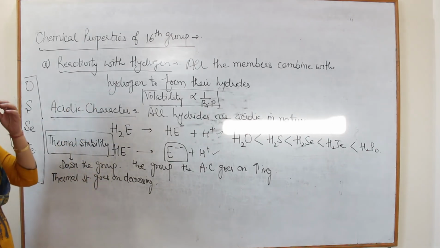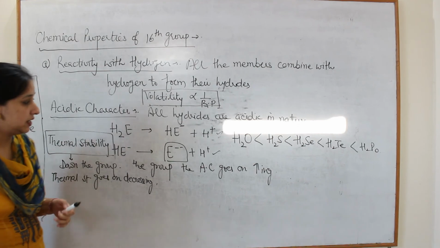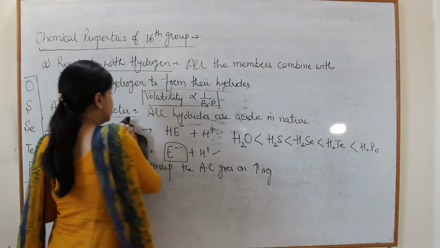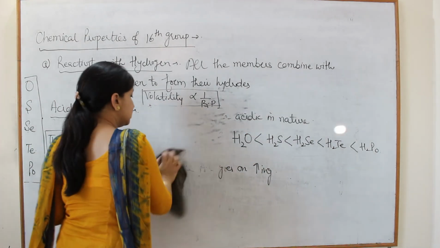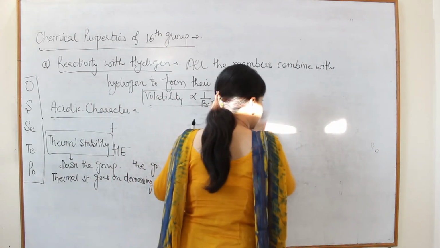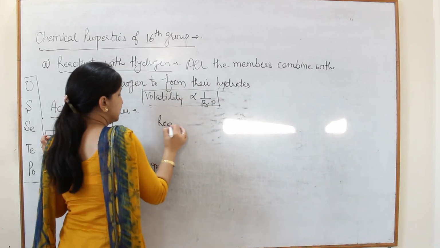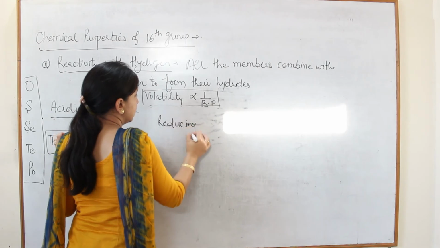So the last feature of the hydrides of 16th group is reducing character. Reducing character means they act as good reducing agents.